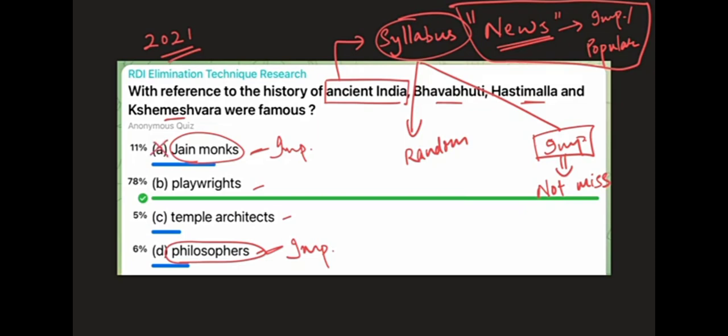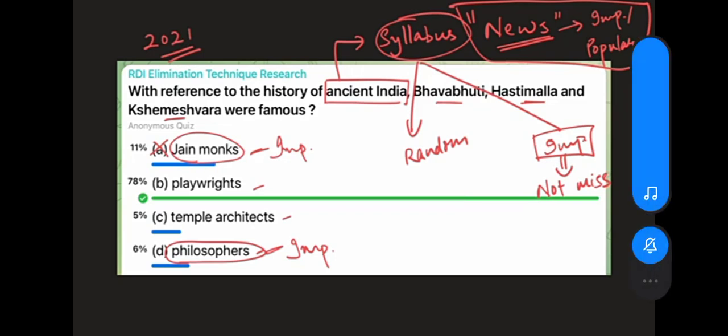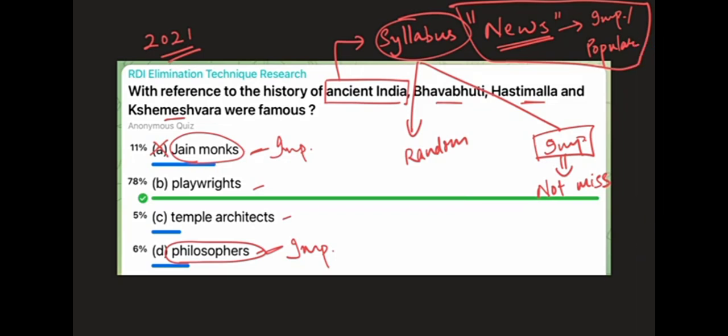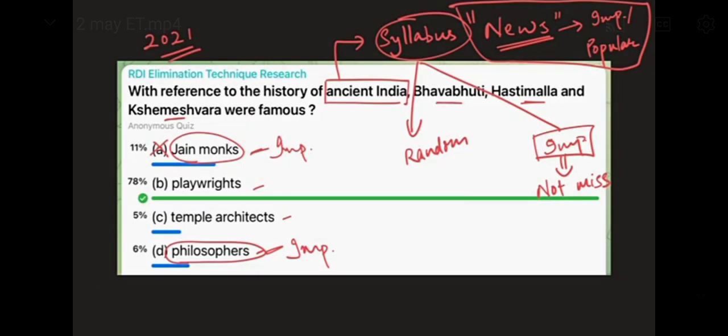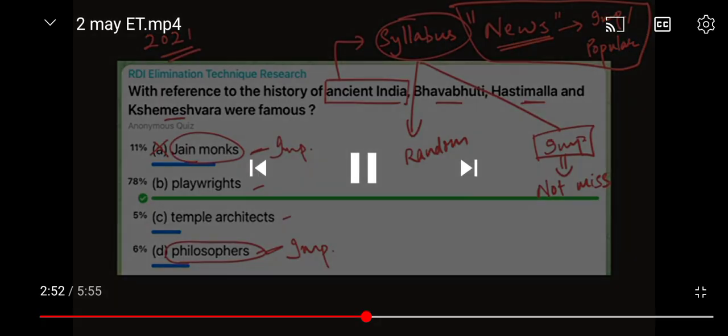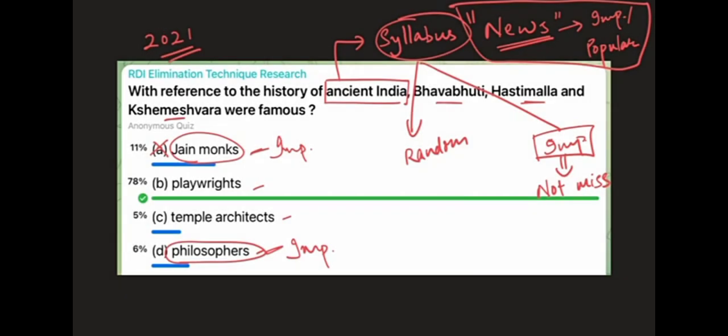So there's a dichotomy when you have to choose the less popular option and when you have to choose the more popular option. If we are talking about something coming from the news, the most popular option will be the most likely answer. And if it is coming randomly related to your syllabus but not given in your books, if it is given in your books, it will be standard fact only, so you will already know them. But if it is just randomly given but it is related to your syllabus, then it is better to go for the less known categories, because the more popular categories you will know. If they relate to that, you will know. So we are to choose between B and C, playwrights and temple architects.